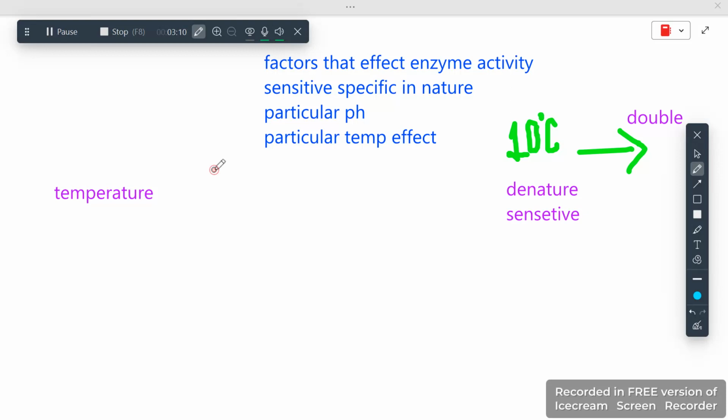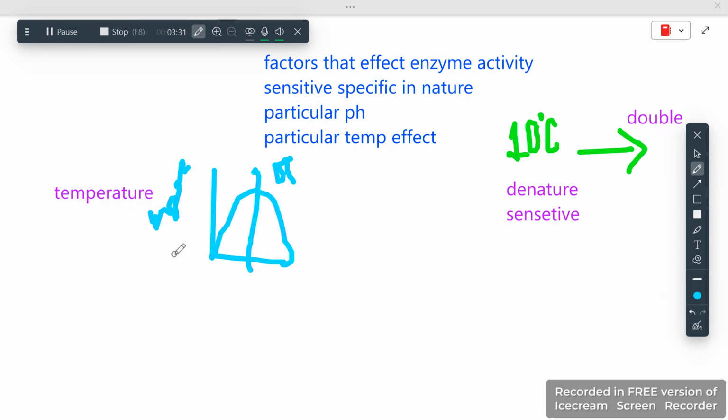So if I make this graph, this middle point is the optimum temperature. And this line represents enzyme activity. I'm sure you will not get my writing. At the origin point, they will be inactive, and they start working at the optimum temperature.